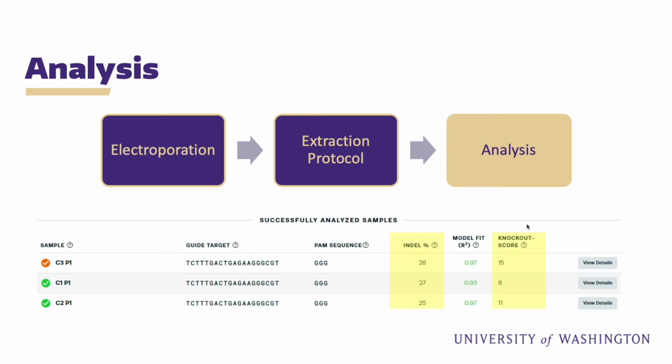If we have the opposite, a low indel but a high knockout, that would suggest that the CRISPR is not reaching the nucleus, but it's effective when it does, and so we would want to improve the electroporation conditions in that case. Both of these scores are pretty low in this data, and I'm hoping to see improvements in both. And I will provide a live update at the end of my presentation if I have the data back.